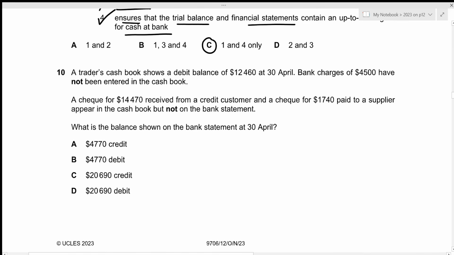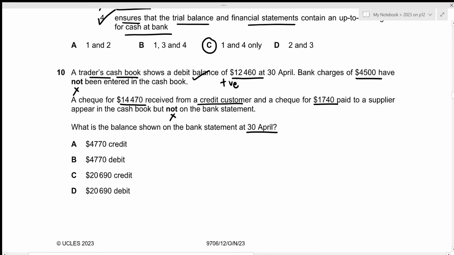For question number 10, a trader's cash book shows a debit balance of 12,460 at 30 April. We're talking about the cash book in this case, and a debit balance will be a positive balance. Bank charges of 4,500 have not been entered in the cash book. A check for 14,470 received from a credit customer and a check for 1,740 paid to a supplier appear in the cash book but not on the bank statement. What is the balance shown on the bank statement at 30 April?